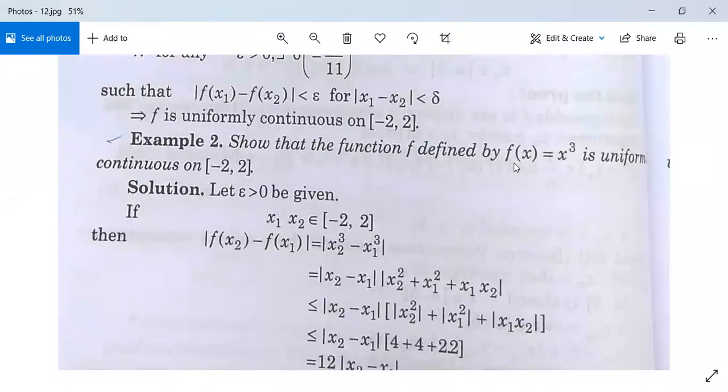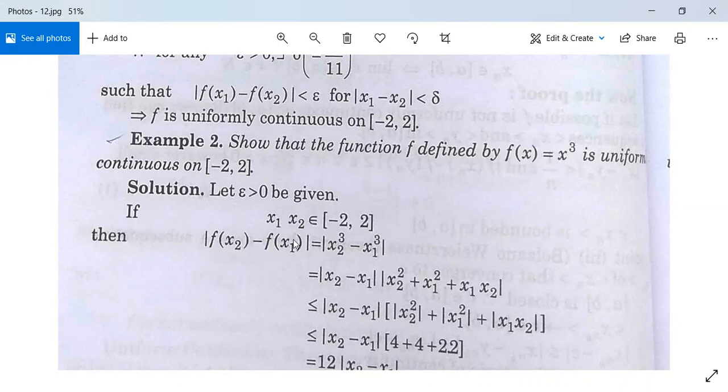Show that the function f defined by f(x) is equal to x cube is uniformly continuous on minus 2, 2. देखो solution. Let epsilon greater than 0 be given, if x1, x2 belongs to closed interval minus 2, 2. ये भी उसी जैसा है, खाली फंक्शन बदल दिया है. Interval भी same है, only the function is changed. So you can do yourself.